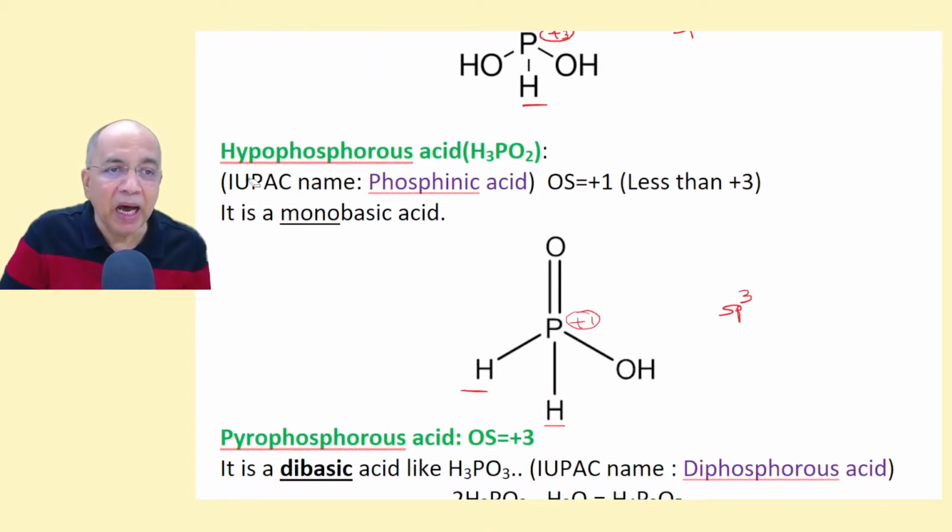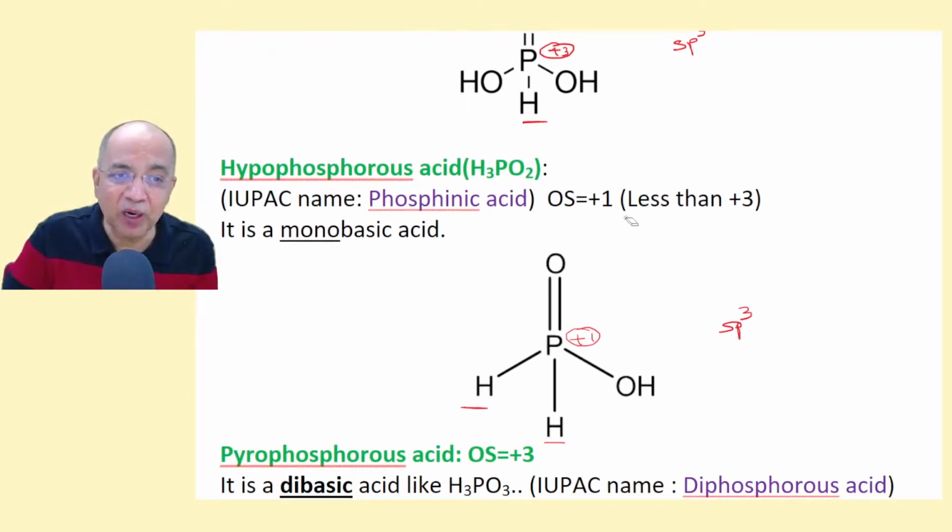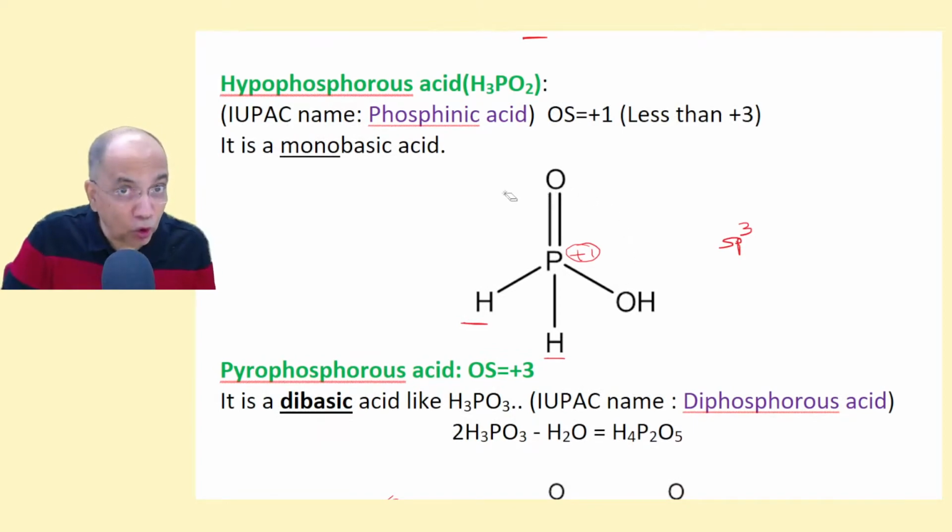Now, similarly, hypophosphorus acid. Undoubtedly, -ous means plus 3. Hypo means less than plus 3, so it is plus 1. And if you know the Lewis structure of hypophosphorus acid, it is a monobasic acid. Two hydrogen atoms are directly bonded and the oxidation state is plus 1, less than plus 3, right?